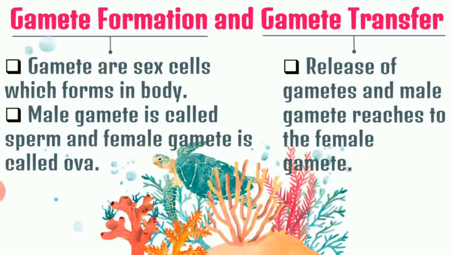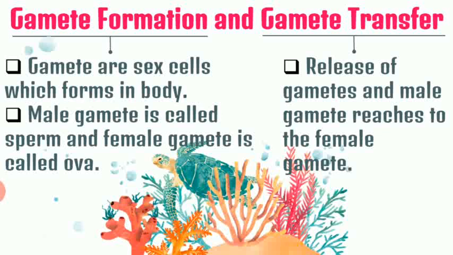First is gamete formation. So as I told you, once the animals attain reproductive maturity, formation of gametes takes place in their body. These gametes are basically sex cells. Now when we talk about male gamete, the sperm or spermatozoa, they are the male gamete, and when we talk about female gamete, ova is the female gamete. So this gamete forms when the organism achieves their reproductive maturity.